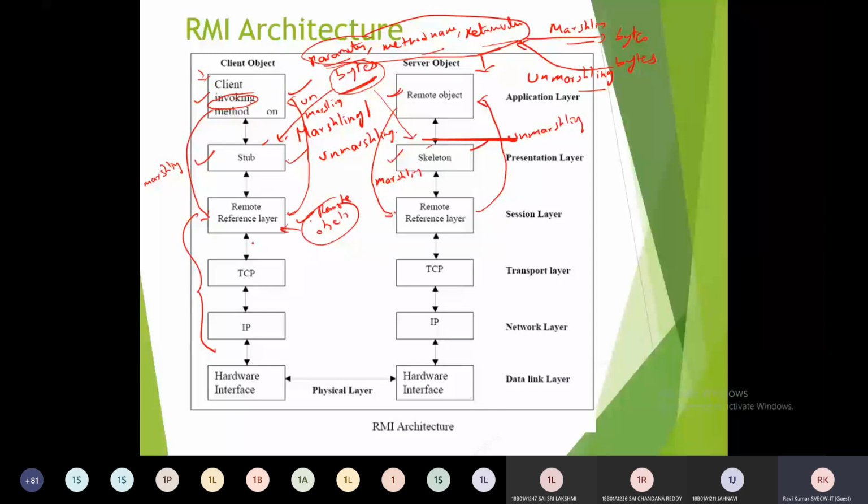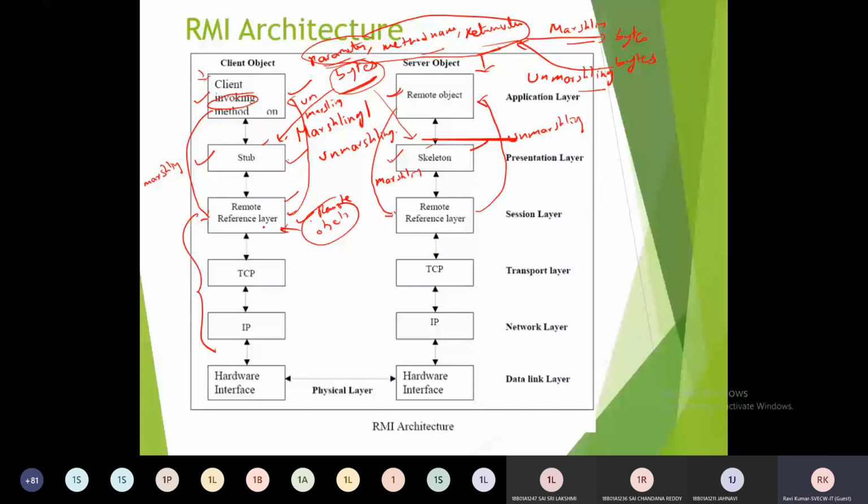Once a specific method call happens from the client object, the remote reference layer will determine what kind of method is invoked and what kind of object has to be used, whether it is valid or not. All these checks will be done at the remote reference layer.